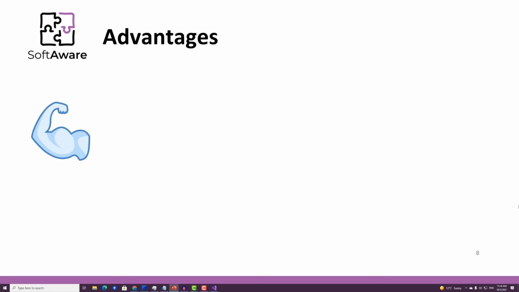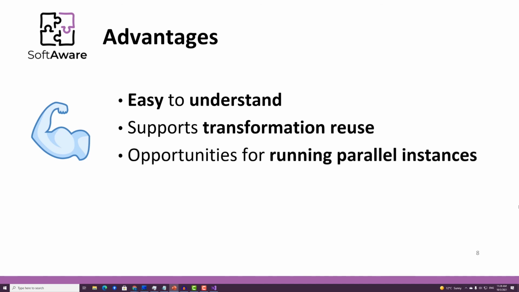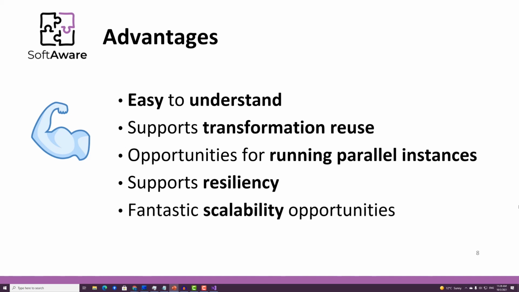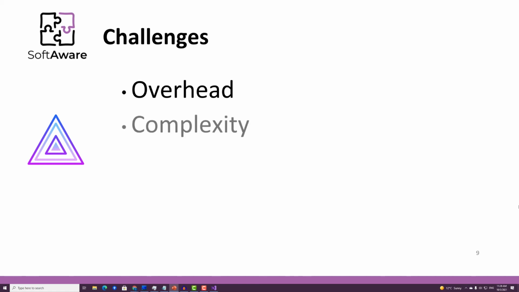As you could see, this pattern is easy to understand. It supports transformation reuse and provides opportunities for running parallel instances of slow filters, enabling the system to spread the load and improve throughput. Also, it promotes resiliency and scalability. There are challenges, of course. Overhead. Reading data from the pipe and writing data to a pipe might include additional computations. Complexity.